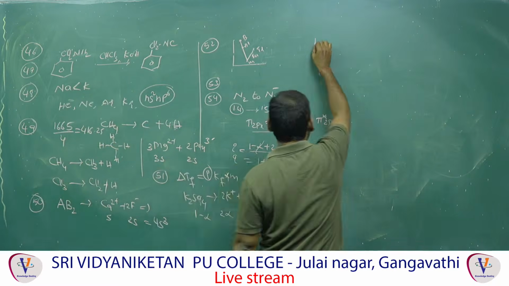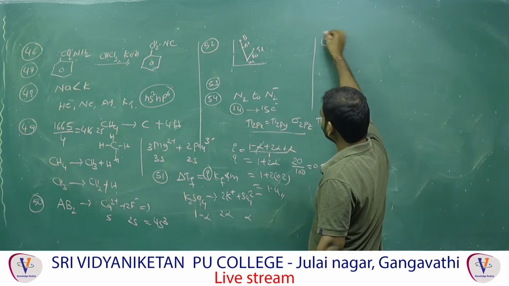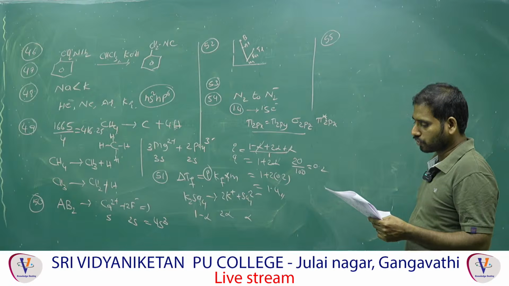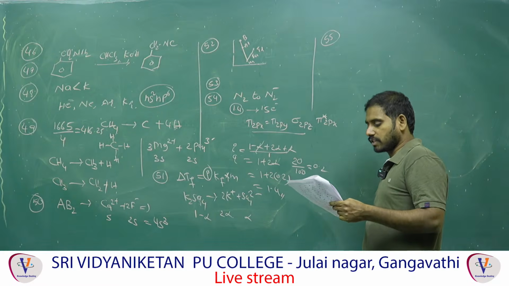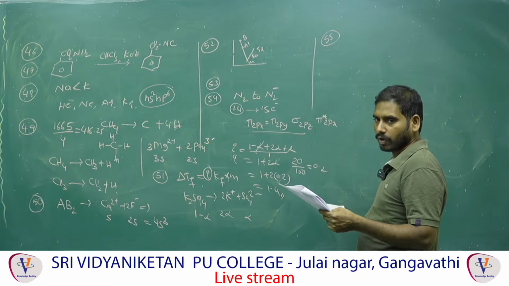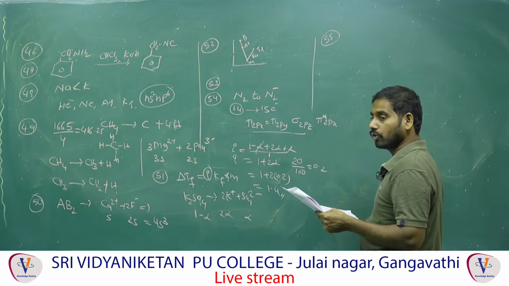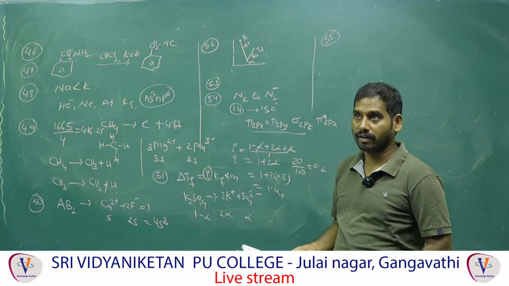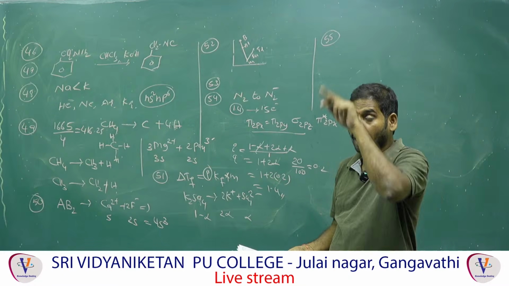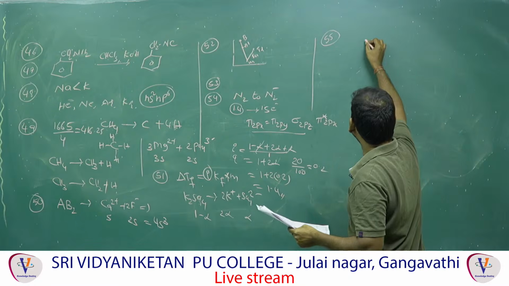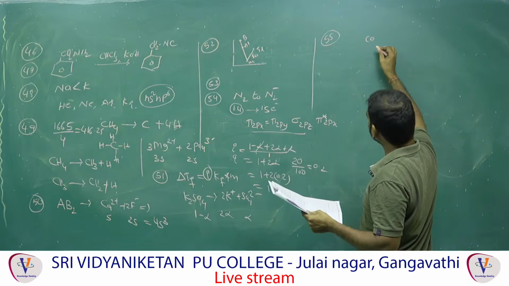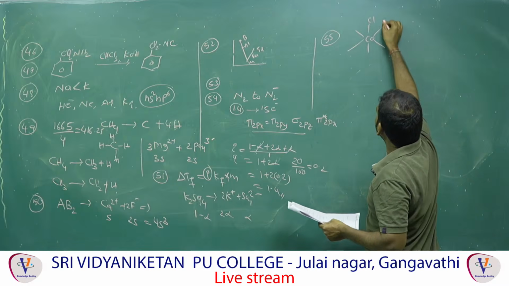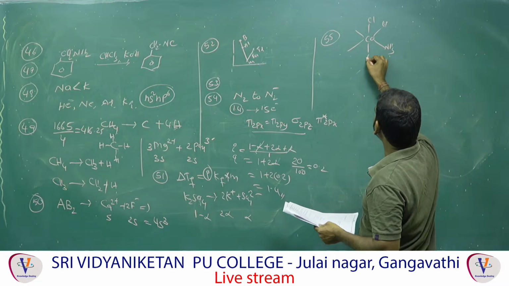Molecular orbital theory. Question number 55. The complex Co(NH3)4Cl2 plus shows geometrical isomerism. Yes, statement 1 is correct. Why? Geometrical isomerism means cis and trans. To exhibit cis and trans, two identical groups are present adjacent or opposite. This is an octahedral complex, central atom cobalt. Octahedral, observe now. Here Cl, remaining ammonia.